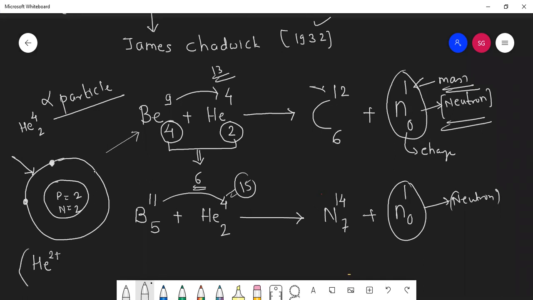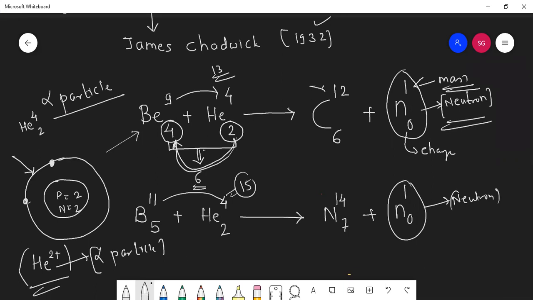Don't be shy in talking this. Everything was taught in basic, how to find proton, neutron, electron. Students, if you remove these 2 electrons, helium will become 2+. This is nothing but alpha particle. You see, these 2 electrons only we are removing and putting it here. So 4 plus 2 becomes 6, means it becomes carbon. So what remained? Neutron. So like this, neutron's discovery was done.